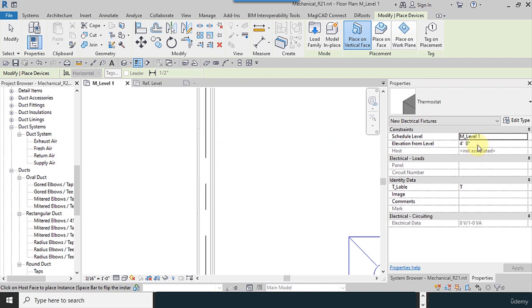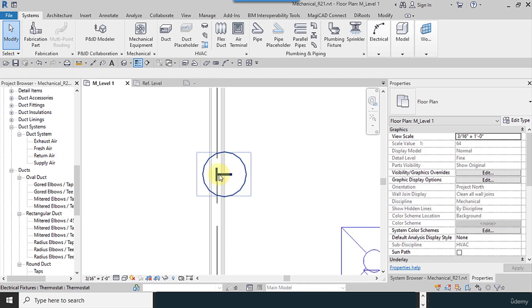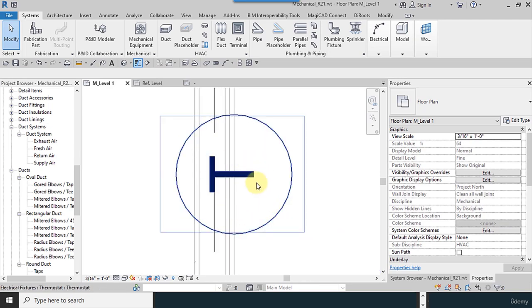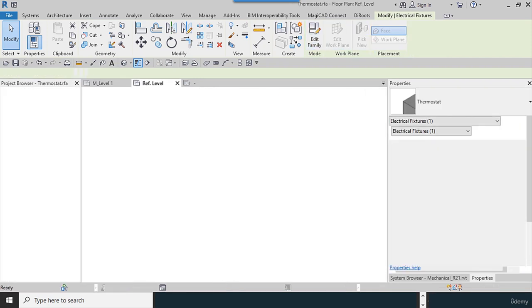And the wall with the elevation of 3 feet, our tag is large. So we can rotate 90 degrees and resize it to my desired one.